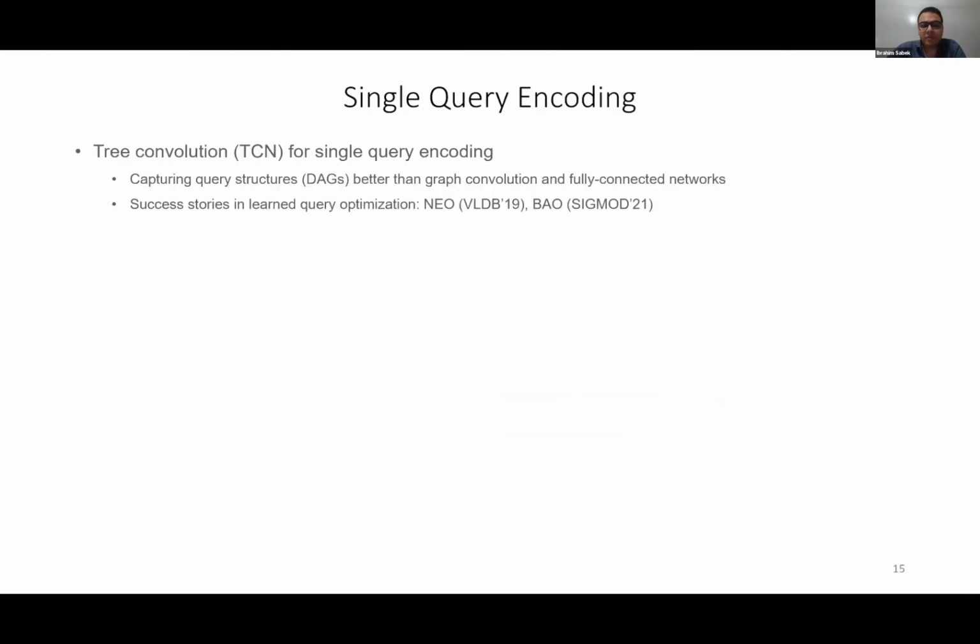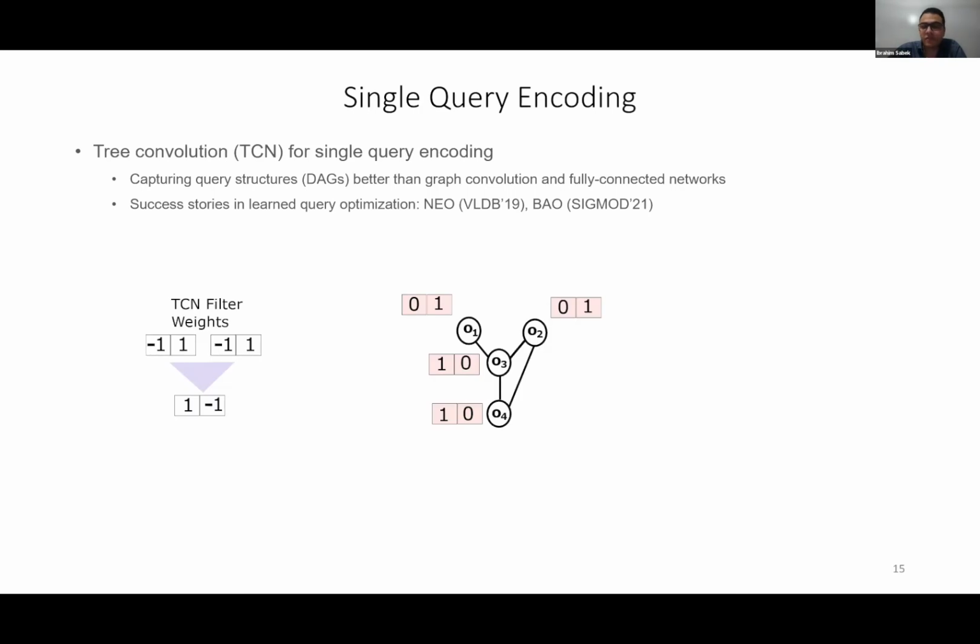Now, for query encoding, we use tree convolution to represent the embeddings of each single query. In this case, a tree convolution captures the structure of the queries much better than other solutions like graph convolution and fully connected networks. This has been shown in previous work in learned query optimization. Standard tree convolution works as follows.